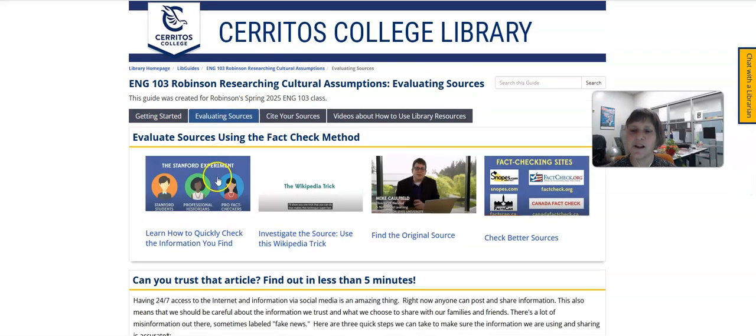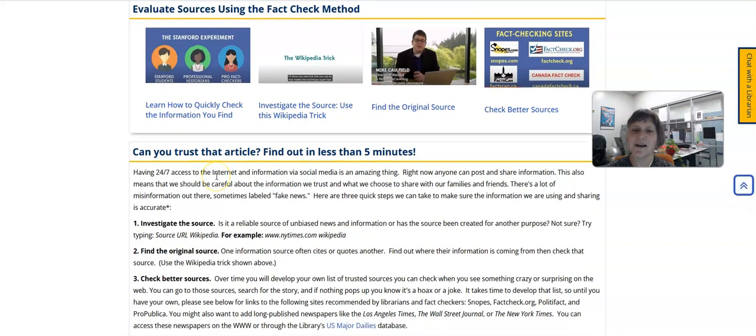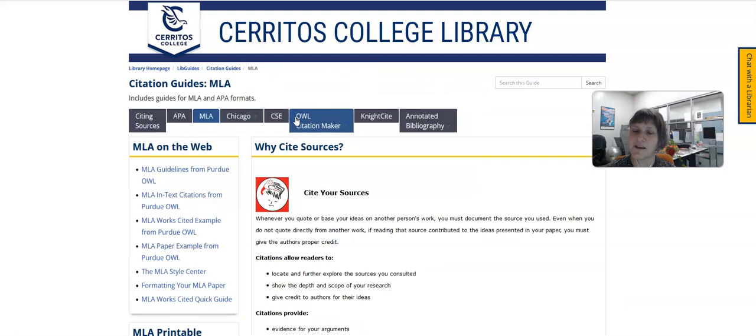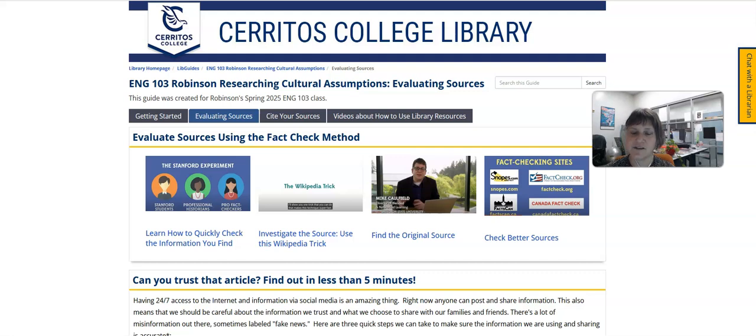The other tabs will take you to other sources. So this tab is all about evaluating sources. It's providing you with tools and a process for evaluating sources, especially those that you find online or on social media, so you know whether or not to trust them. The next one, Cite Your Sources, takes you to a page that will give you examples of MLA citation and even a model paper so that you can format your paper correctly and your citations correctly.